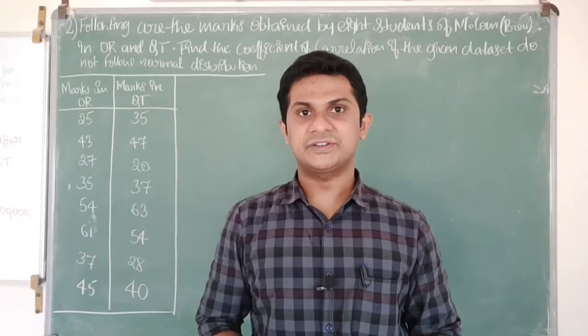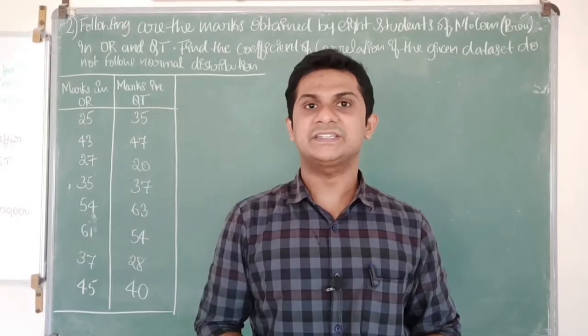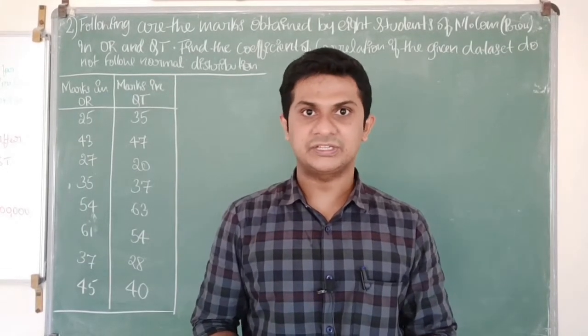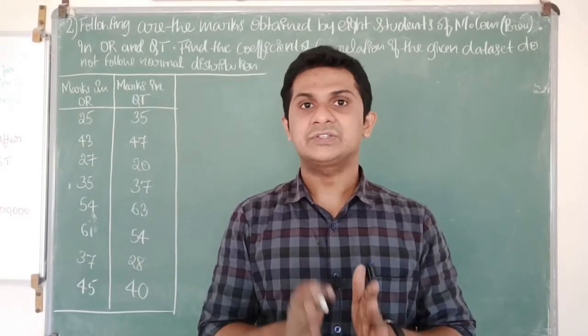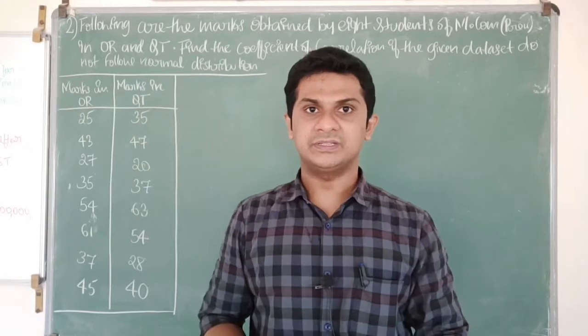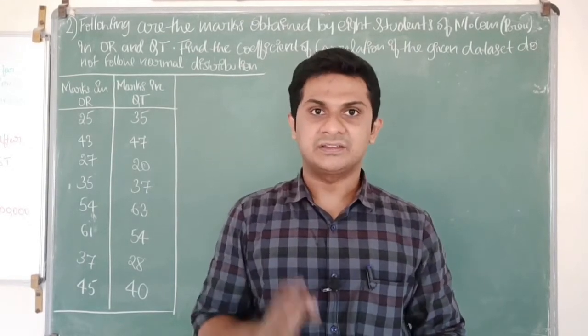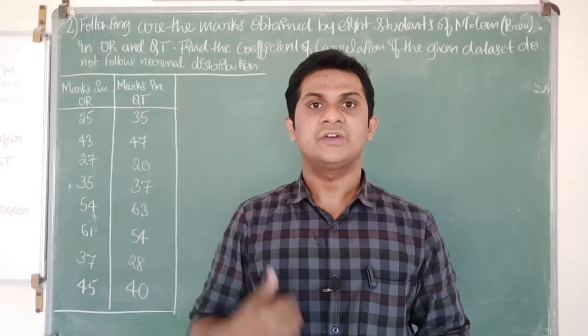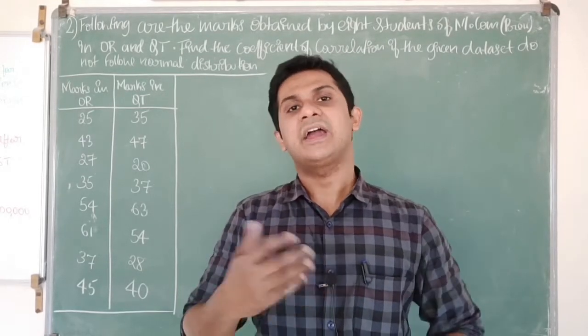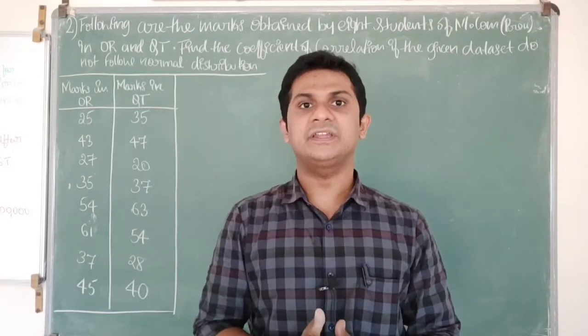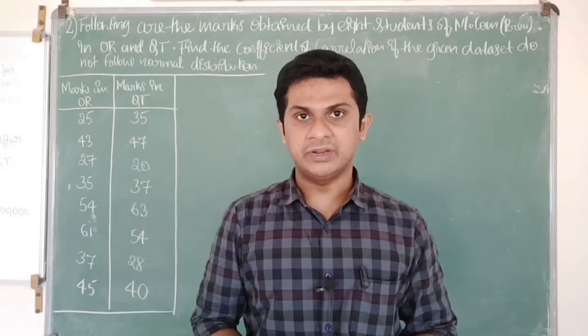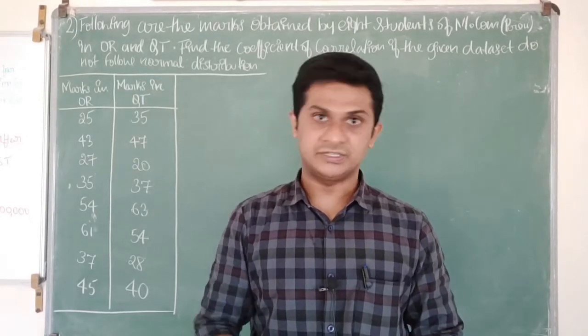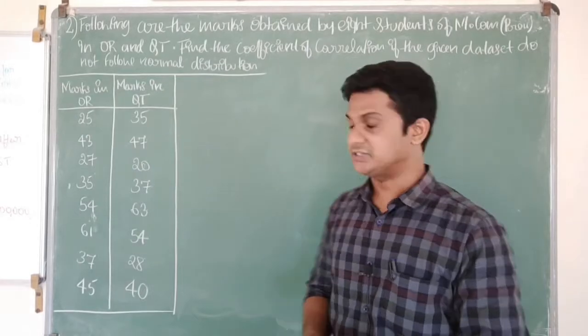In our previous illustration, we discussed how to calculate rank correlation when the rankings of two variables or two judges are given. In this illustration, we will consider a variable, rank it, and then calculate Spearman's rank correlation. So let us look at our illustration.